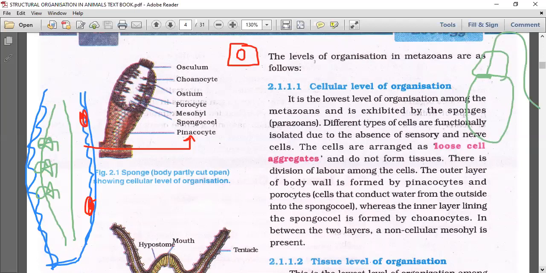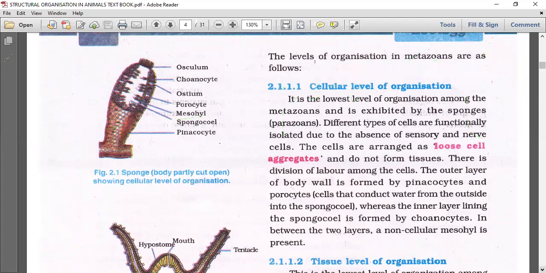We have to discuss that in the next animal diversity 1 chapter. Whereas the inner layer lining the spongocoel is formed of choanocytes. So what is spongocoel? This is spongocoel. Okay, so I'm writing here the spongocoel. Let me show you once again: the outer layer is pinacoderm, and the inner layer is said to be choanoderm.